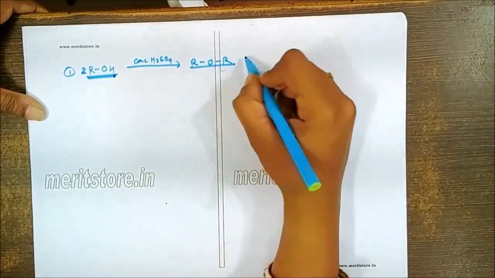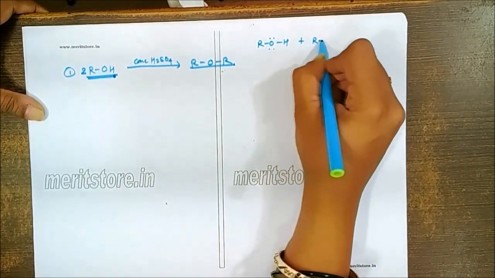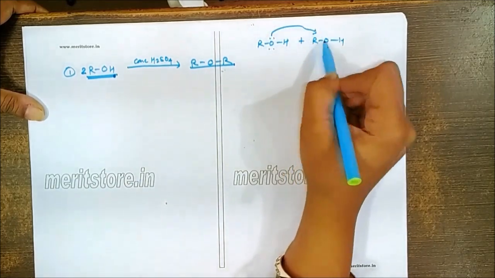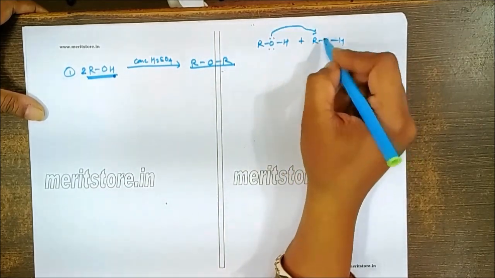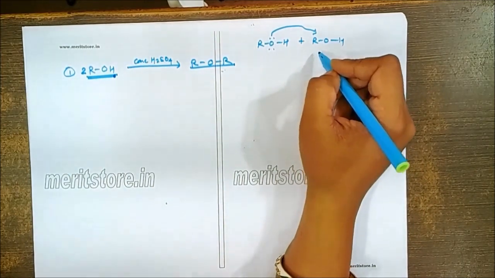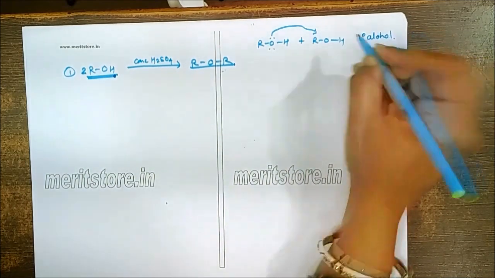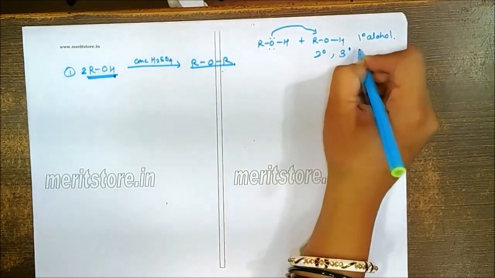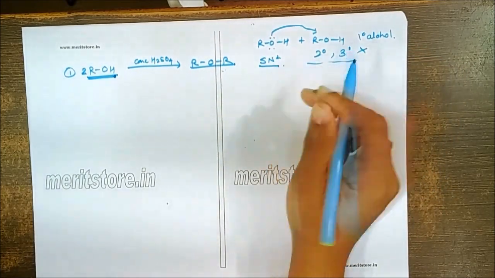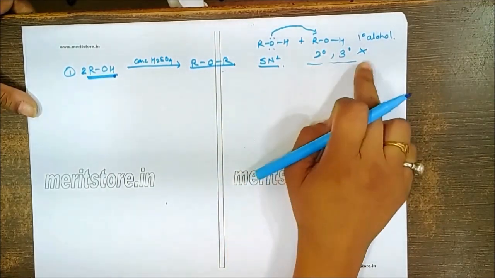Another thing is this particular reaction involves the attack of the oxygen lone pair on the other alkyl group, and hence the other alkyl group which is participating in this reaction should be less crowded. Hence this reaction is only valid for the primary alcohols, not for the secondary, not for the tertiary, as they are more crowded for the backside attack, that is the SN2 mechanism followed in this reaction. So no reaction for the secondary and tertiary.